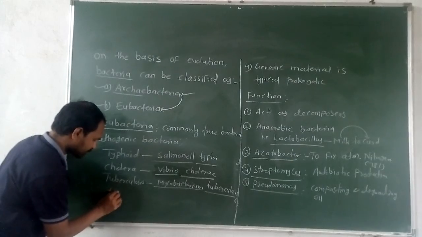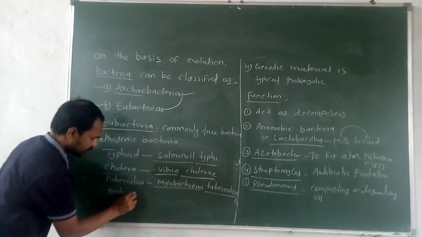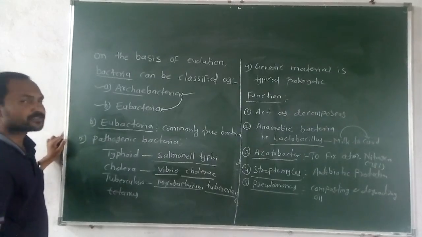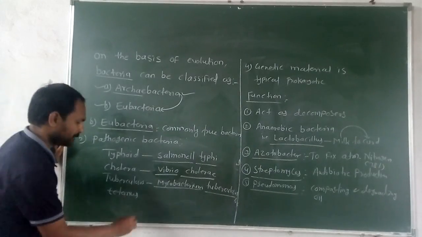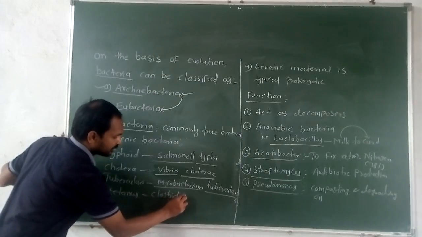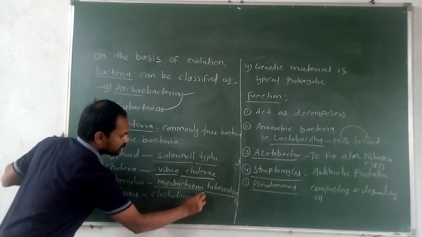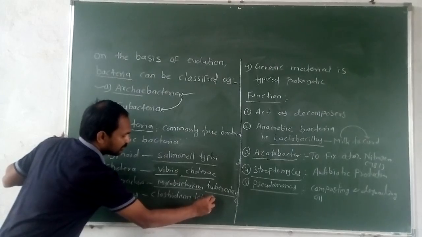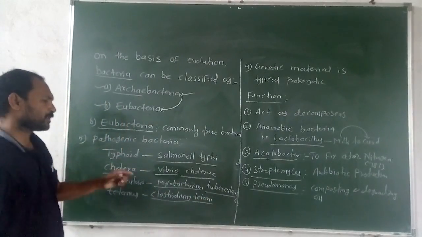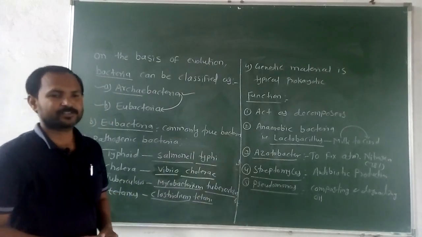Then tetanus, a disease caused by the bacteria Clostridium tetani. This bacteria is present in the soil in the form of spores. These all are pathogenic bacteria which cause disease.